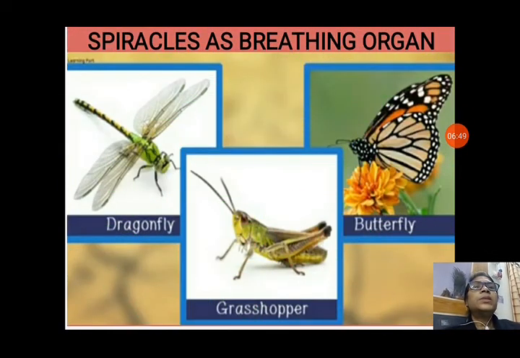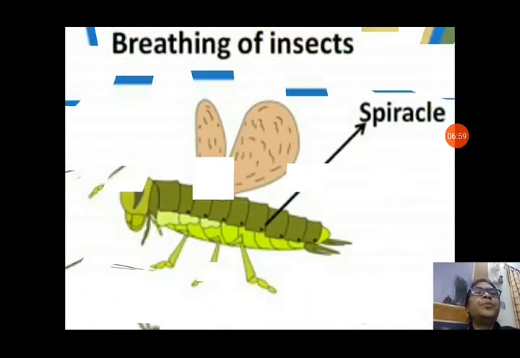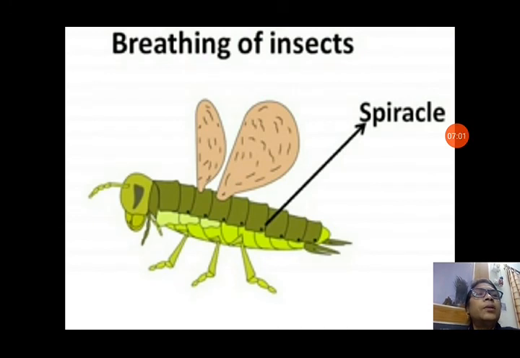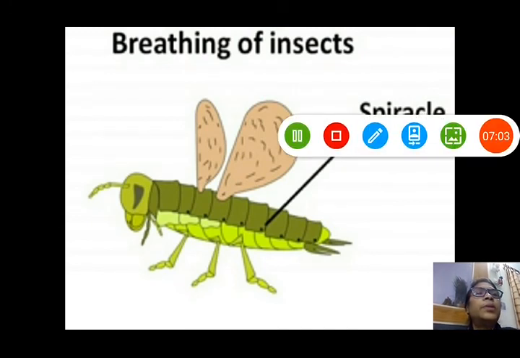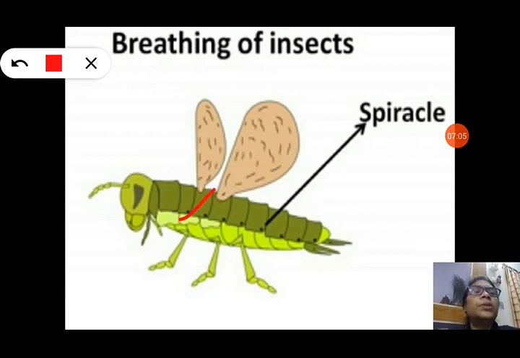Now next we will see about spiracles. Breathing in insects. These spiracles are small holes on their body surface like dragonfly, grasshopper, butterfly. They breathe through spiracles. You can see here spiracles on the side of their body. They have small holes. These holes are spiracles. Through these holes, they take oxygen directly from the air.